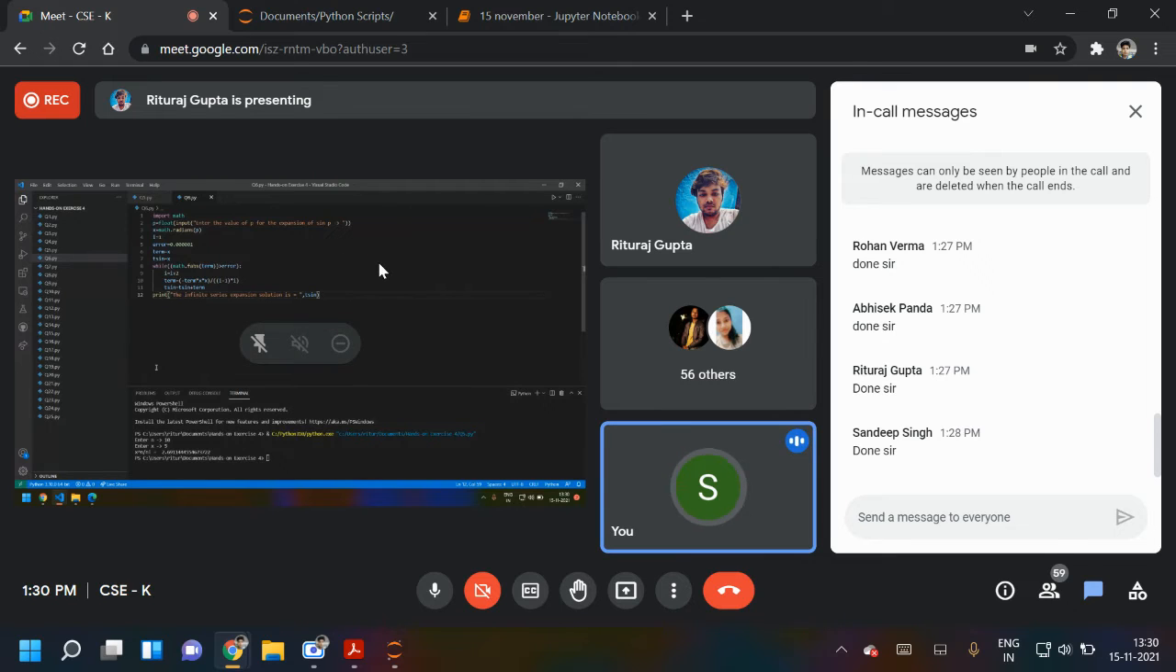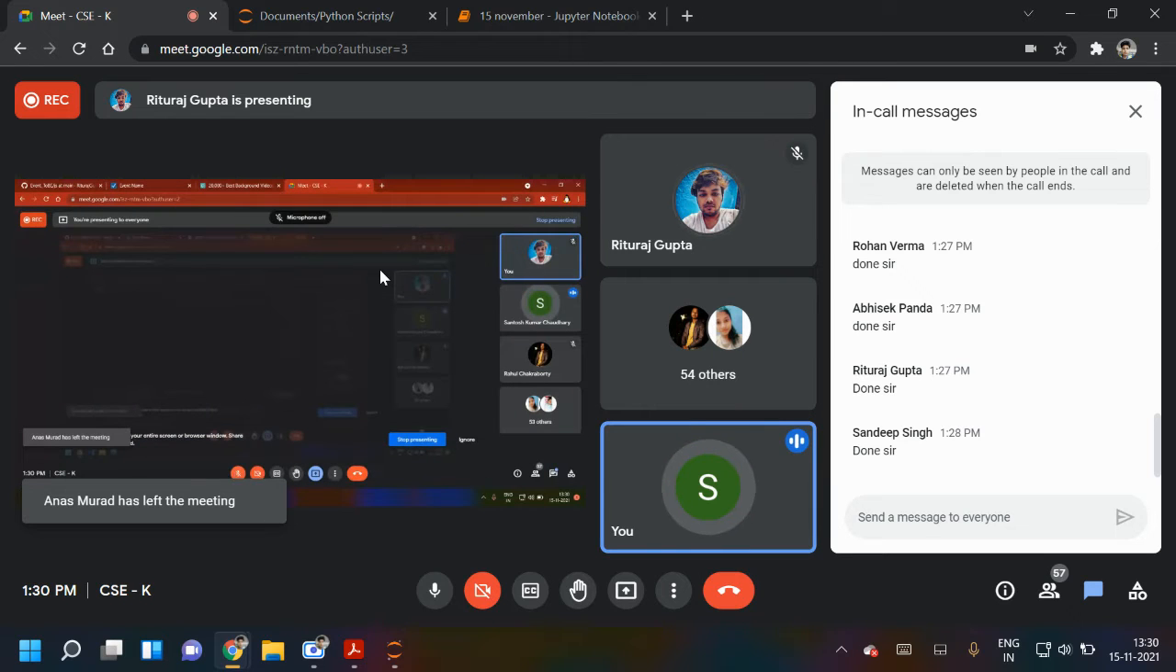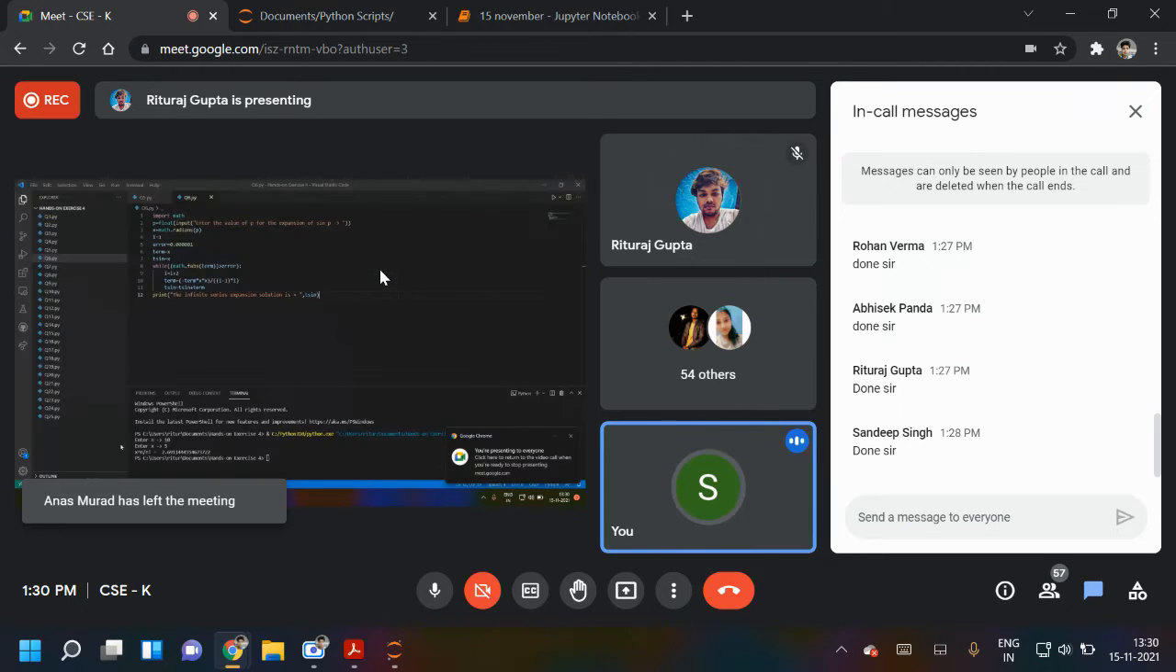So others, please see the code and try to execute it. Please keep sharing for 2 minutes so others can see. Just first you write the code, then I will explain how it is working. I think ma'am might have explained it in the last class.